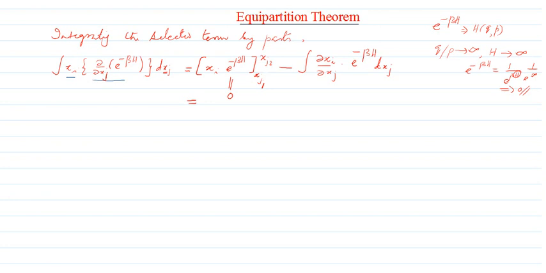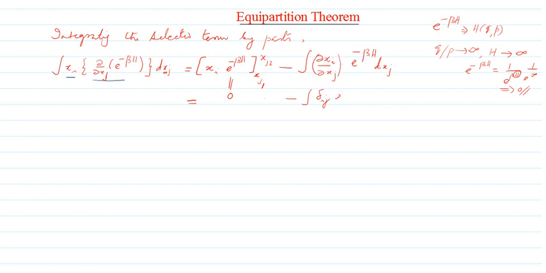And what is the second term? It involves dou xi by dou xj, so it will give you only that one integral. So that is equal to 0 minus the integral. Dou xi by dou xj will be delta ij, the Kronecker delta, which is non-zero and equal to 1 only when xi equals xj, and for all other values it will be equal to 0.